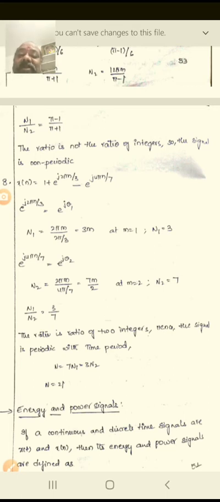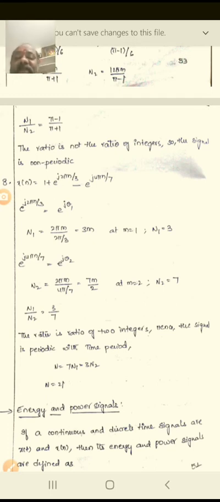Similarly, the second function e power j 4 pi n by 7, this is called e power j theta 2. So therefore n2 you need to find, that is 2 pi m by 4 pi by 7, because 4 pi by 7 is there, e power j 4 pi by 7 into n. So 4 pi by 7 is called the omega naught, so you may apply here, then you will get 7m by 2. At this moment the value of m is equal to 2, then you will get the samples n2 equal to 7.